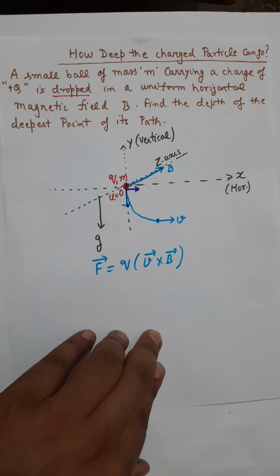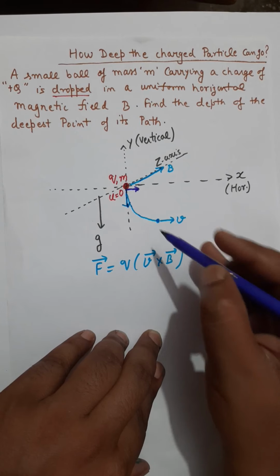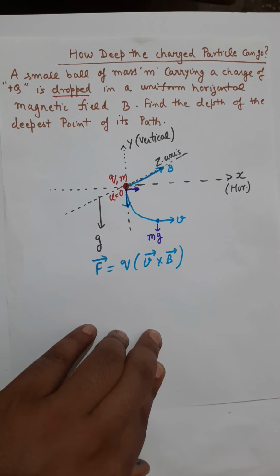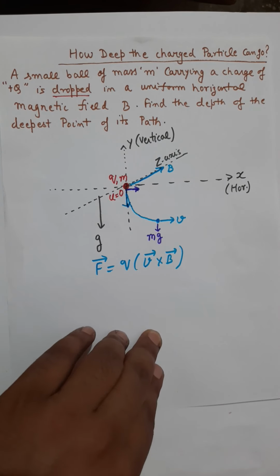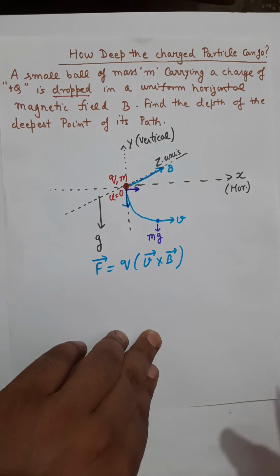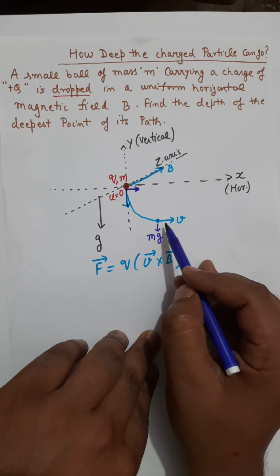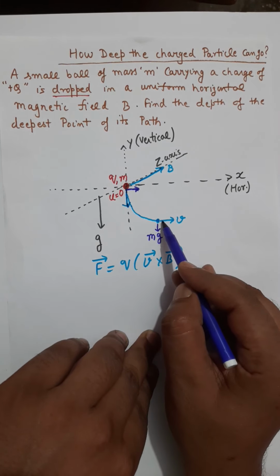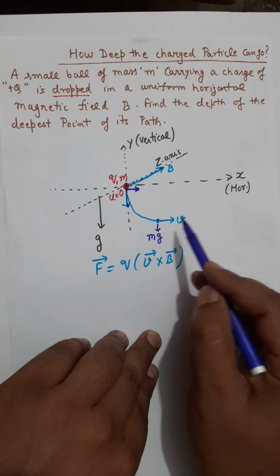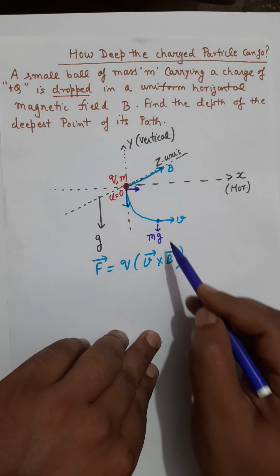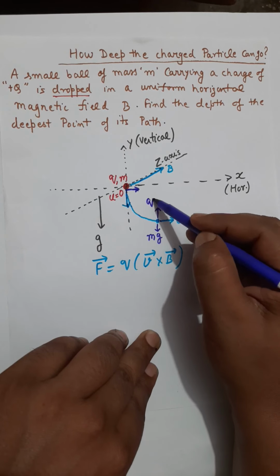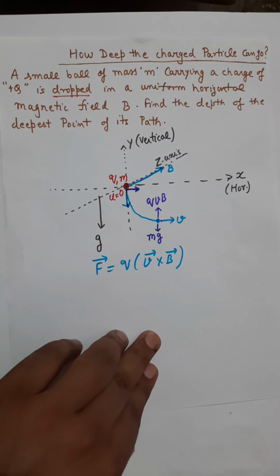At this moment, when the velocity is parallel to the x direction, a force mg will be in the downward direction and another force by the magnetic field, q v cross B. If we apply the right hand rule, the cross product rule, then the force by this magnetic field for this velocity, which is along the x direction, if you find the direction of this force by cross product v cross B, the force will be in the upward direction. So this force will be qvB, right?